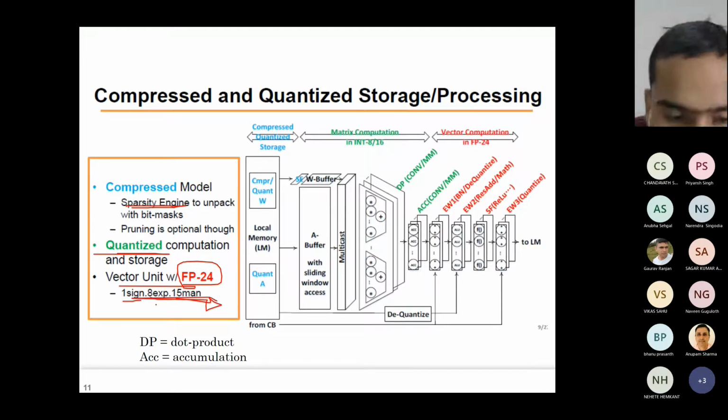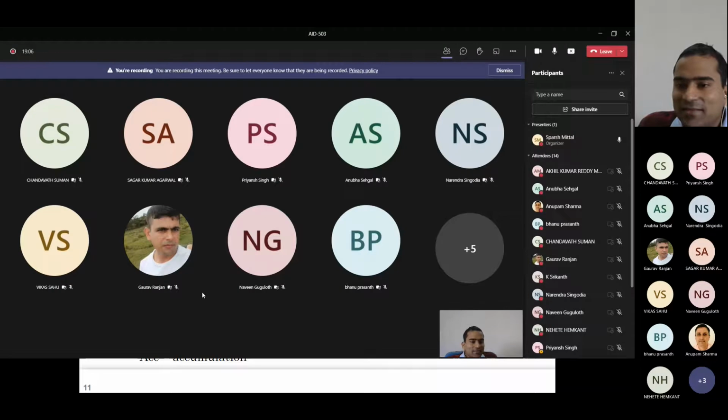Now, can you tell me what would be the reason behind this? What observation can you make here? The sign bit has to be just 1, but why this choice of number of exponent bits and number of mantissa bits? Can you think what would be the reason behind this, or what is the advantage of this choice?